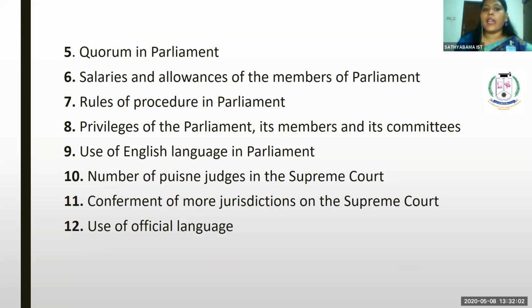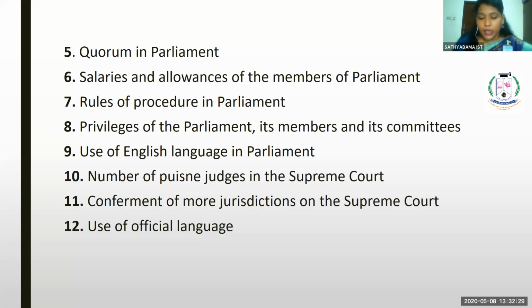The next thing is quorum in parliament. Quorum is nothing but the minimum number of members that should be present. So at least 3 members should be present in the parliament in order to pass. It is the minimum requirement. So when there are 3 members in the parliament, it constitutes a quorum. So there should be a quorum, and for the salary and allowance of the members of the parliament, even the simple majority